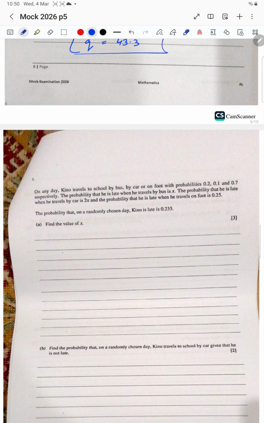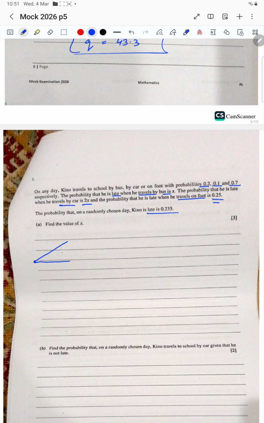Okay, now question number 5. On any day, Kino travels to school by bus, by car, or on foot with probabilities 0.2, 0.1, 0.7 respectively. The probability that he is late when he is traveling by bus is x. The probability that he is late when he travels by car is 2x, and when he travels on foot is 0.25. The probability that on a randomly chosen day Kino is late is this. Find x. So better to discuss this with the tree.